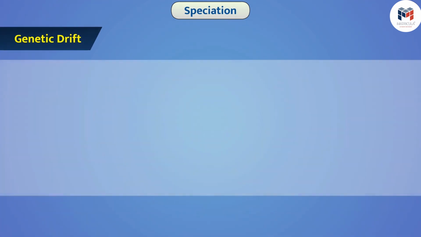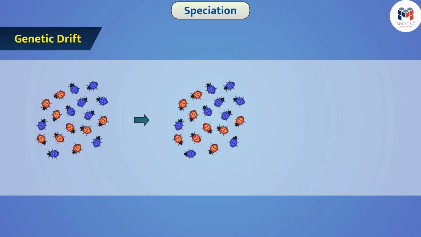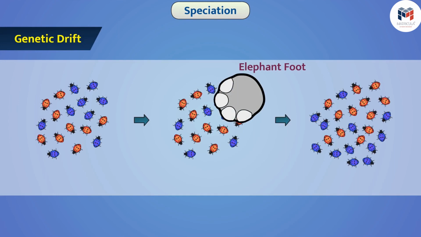If the population of the organism is large, then there is negligible impact of random events on allele frequency. Hence, in such cases, we cannot see genetic drift.